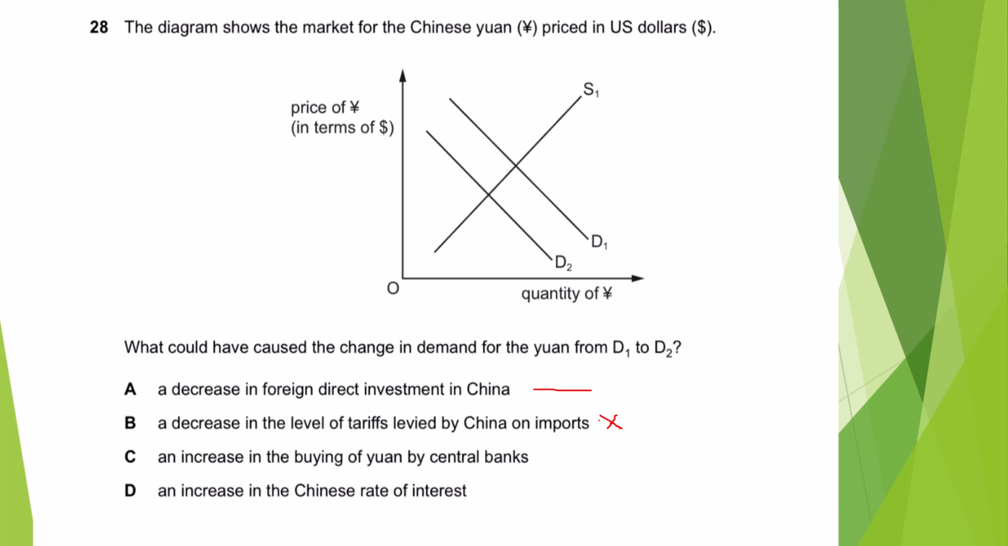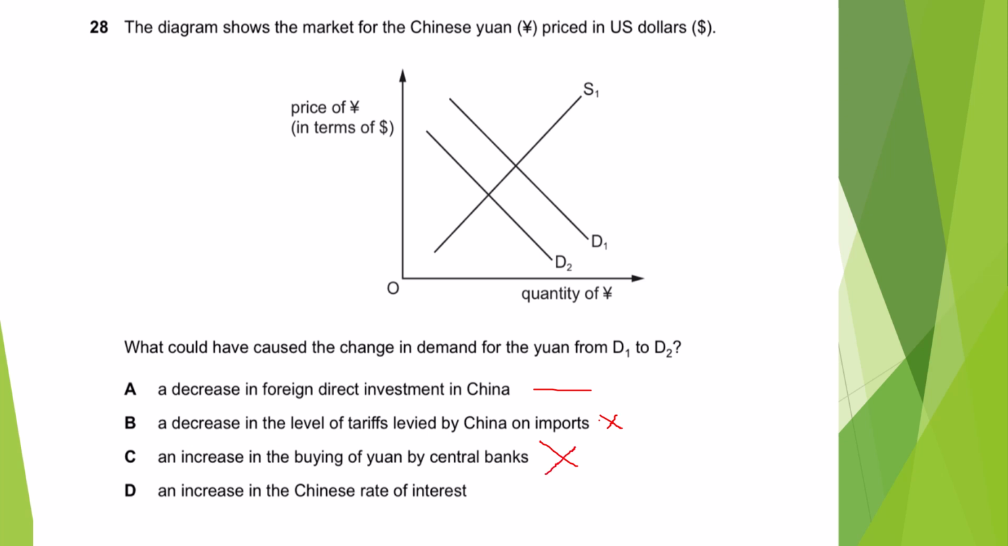Central bank is buying yuan. But if central bank is buying yuan, can we say that they are linked? If central bank is buying yuan, it's their own currency. So why is it going to affect the dollar? No, not at all. An increase in Chinese rate of interest.